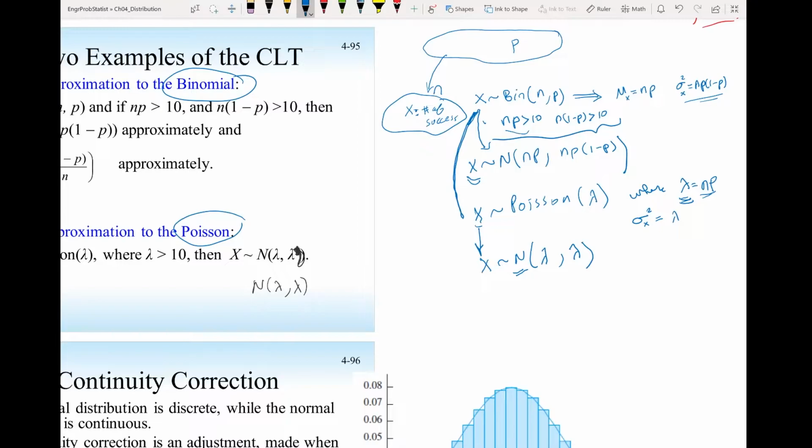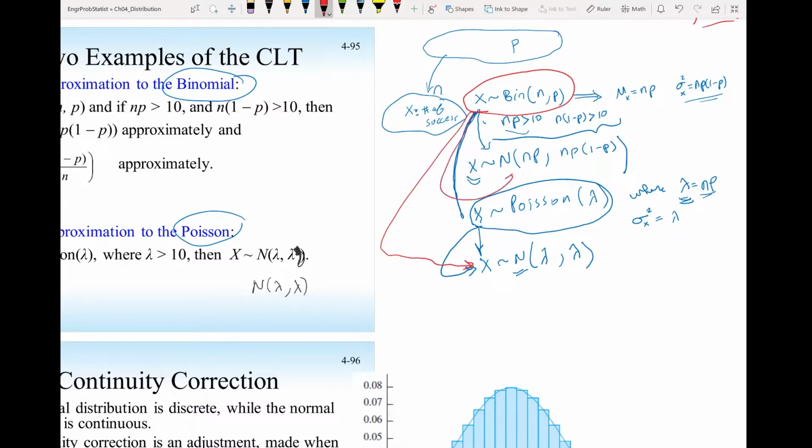So you have a Poisson distribution like this one that can be approximated as a normal distribution. You have a binomial distribution like this one that also can be approximated as a normal distribution like this one. And this will help us solve problems much easier and much faster with this approximation.